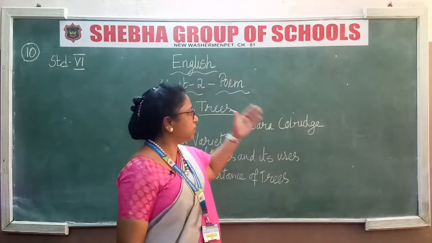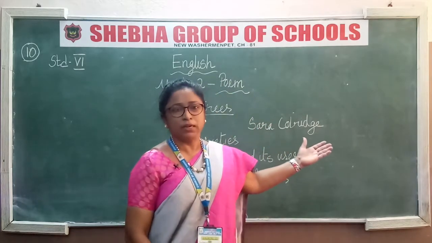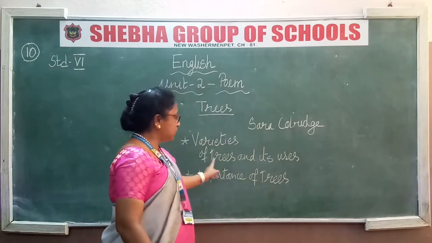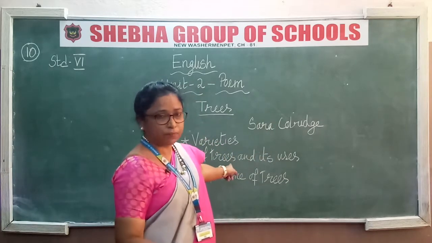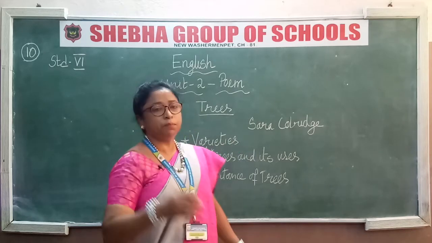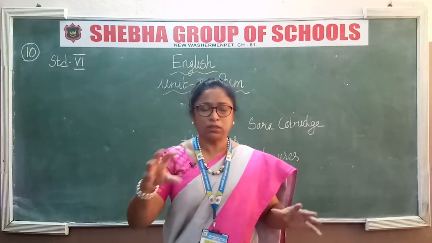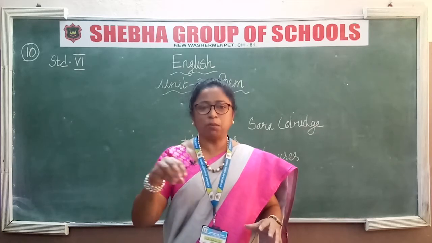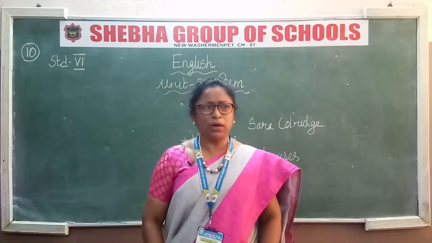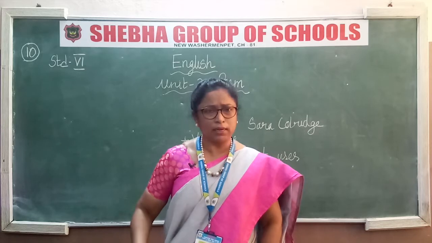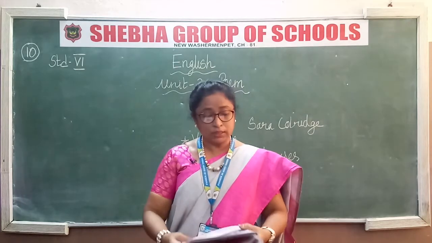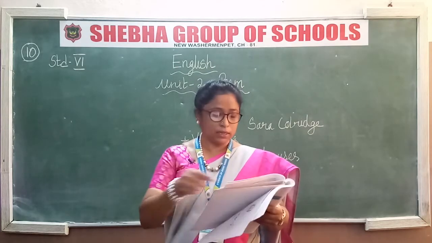See what is given here. The importance of this poem also deals with what? See the varieties of trees. There are so many trees mentioned over there. So many trees, and its uses and the importance of trees. That's what this whole poem is woven around. It completely tells you about the trees only. Now I'll read the poem and then I'll explain to you what it is. Now this poem, Trees.